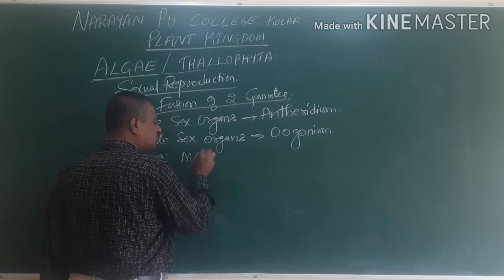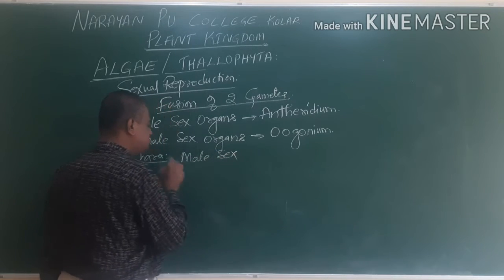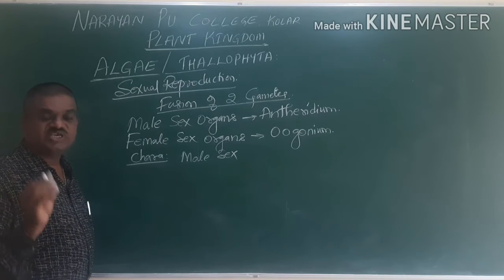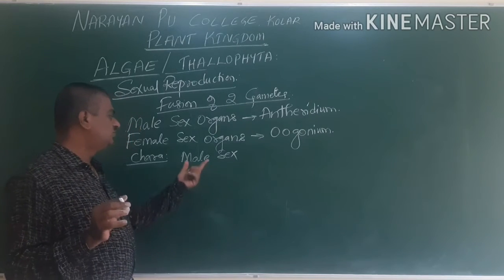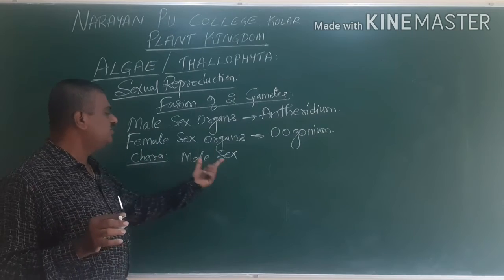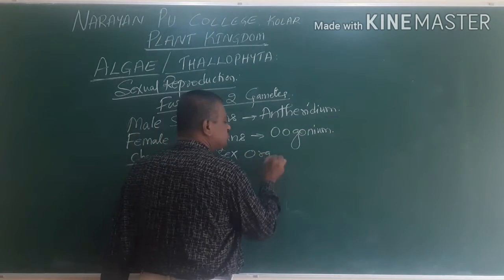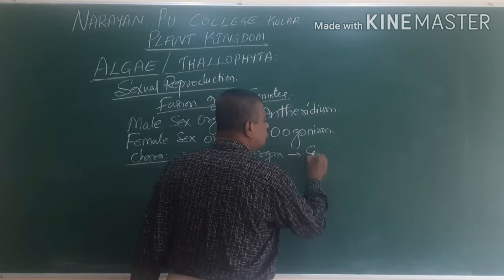For example, take one of the marine water algae called Chara. Chara is one of the macroscopic algae which can be seen on the water. In Chara, the male sex organs are called globule.